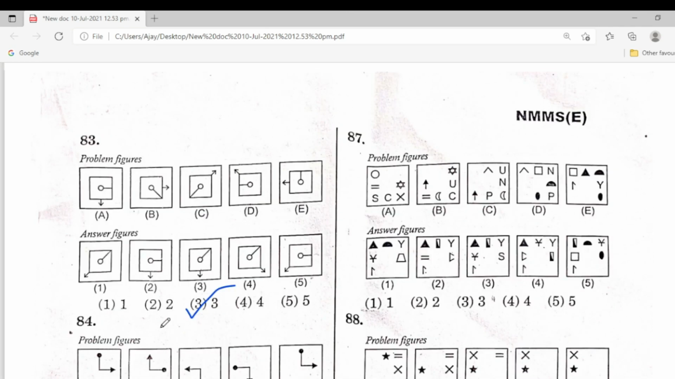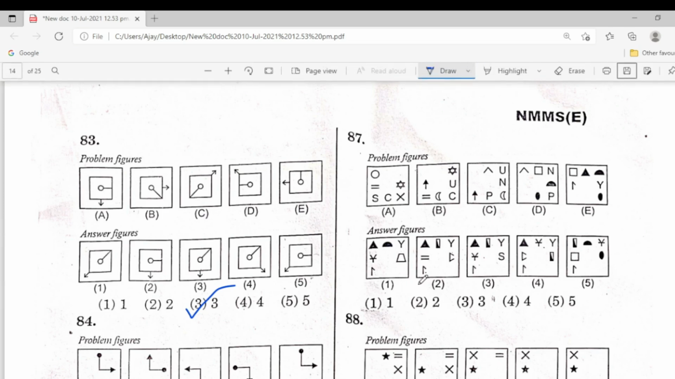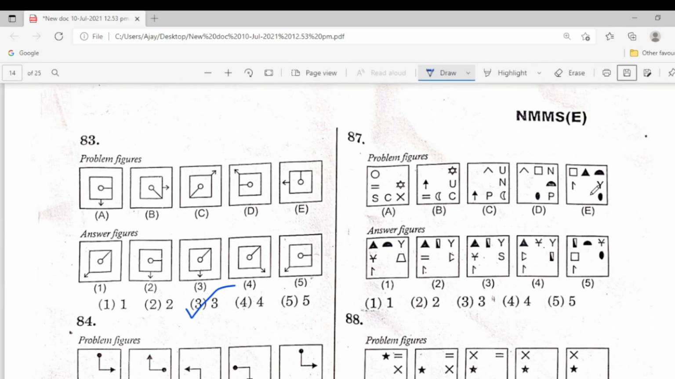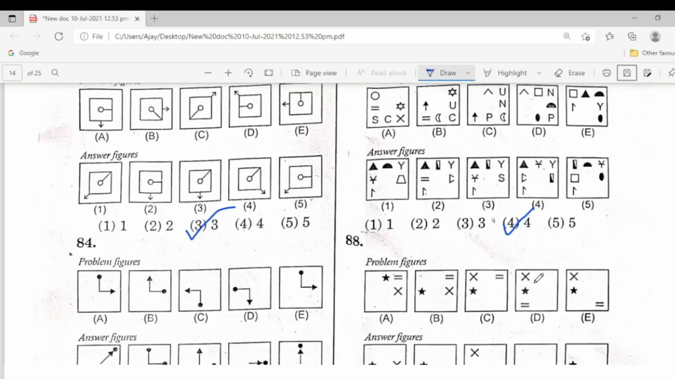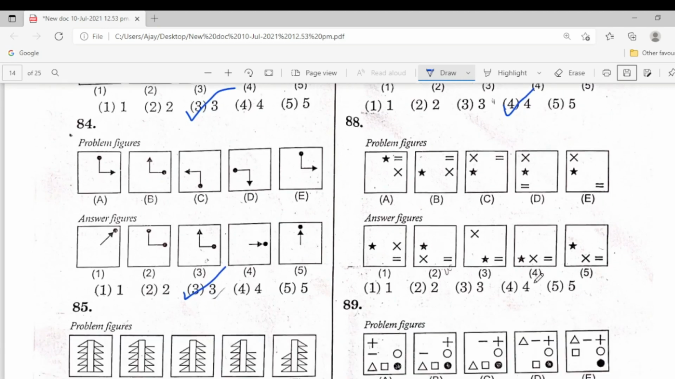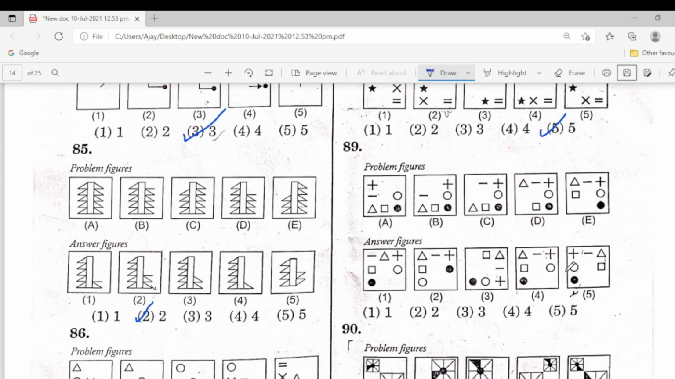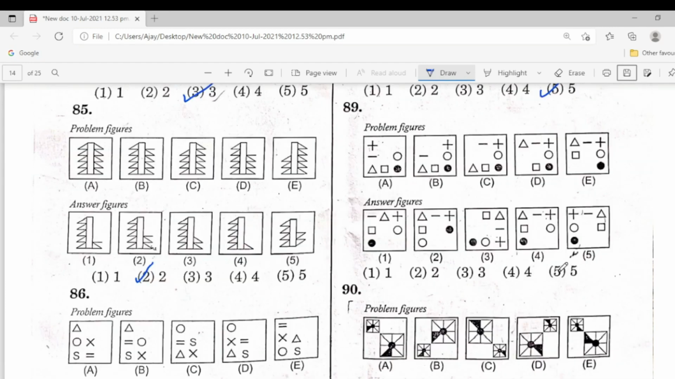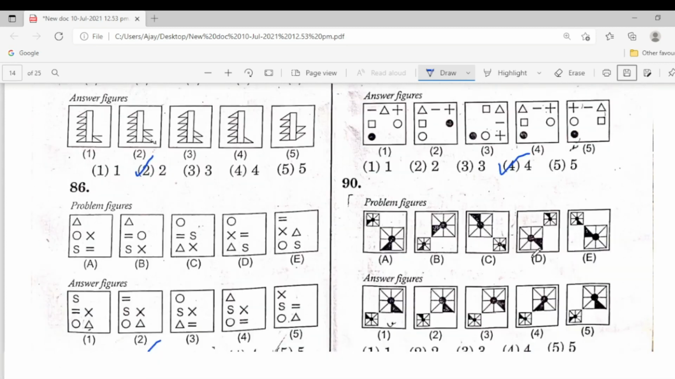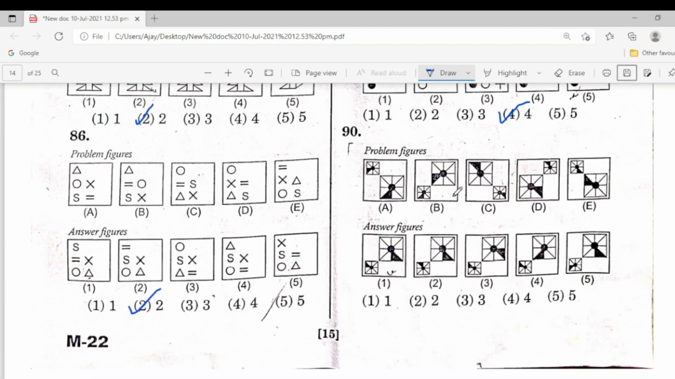So next one, 87. Problem figure, you see, check it. Fourth one. Next, 88. Answer figure. Problem figure, 89. So the fourth one. 90. This is the problem figure. So next. Okay, next